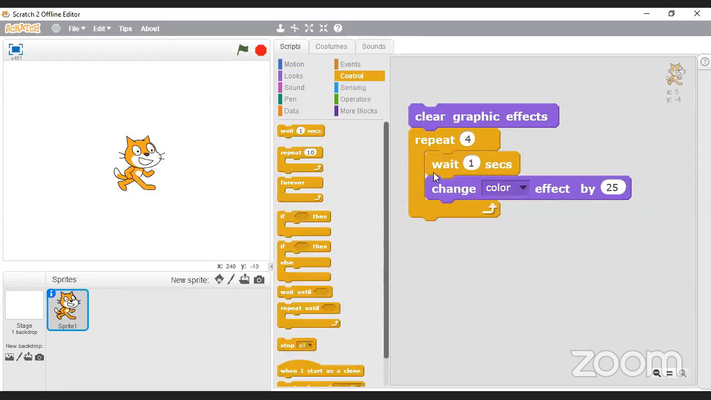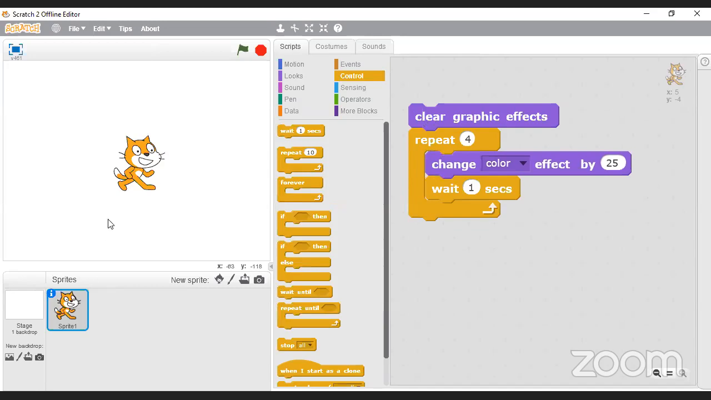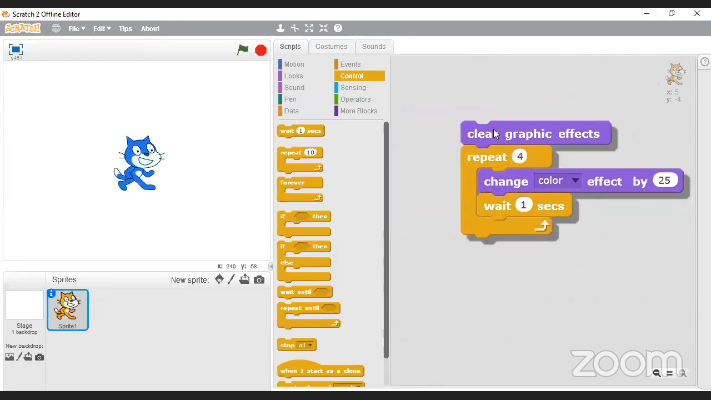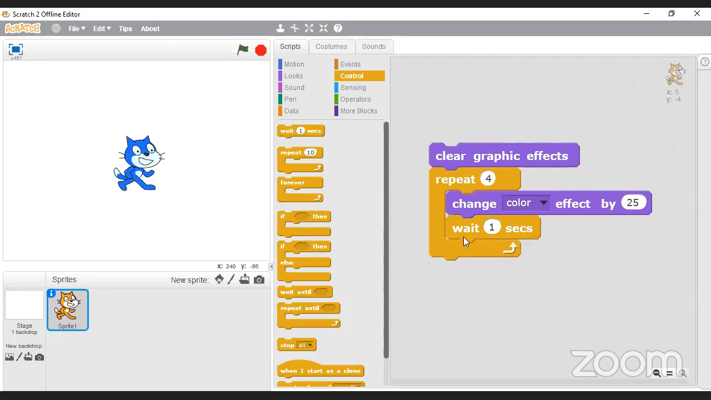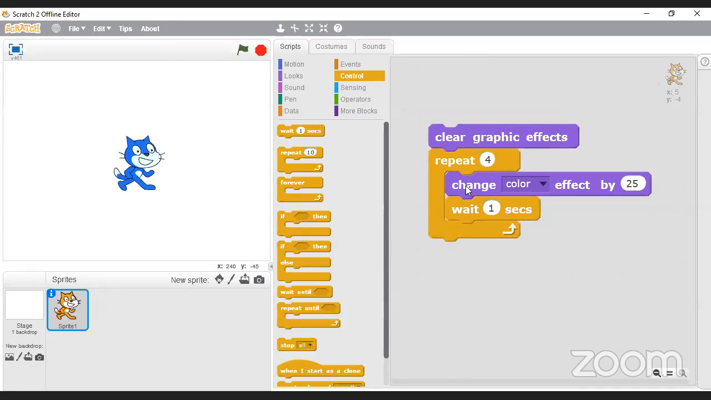Okay, so if I run this little code here, I notice what's happening with Scratch: we can see that it changes color every second. So this block of code that I'm looking at now is called a script, right? And this is basically how you would program your sprite, this little guy here, this little cat over here.